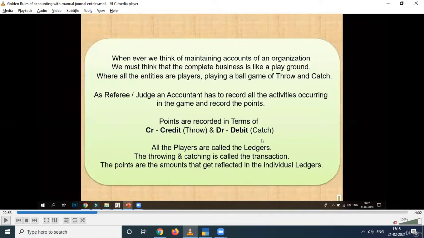So all the players are called ledgers, and the throwing and catching activity is known as the business transaction, that is, an event in the business, and all the points are the amounts that get reflected in those individual ledgers. Moving forward, we'll start with a game in a playground.